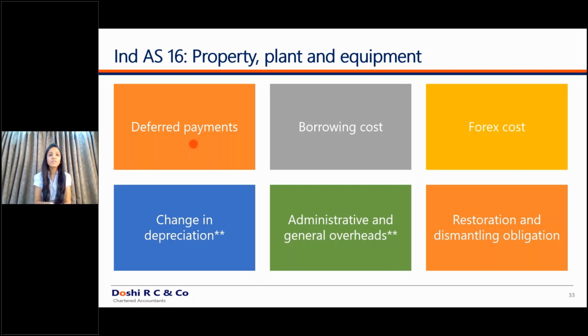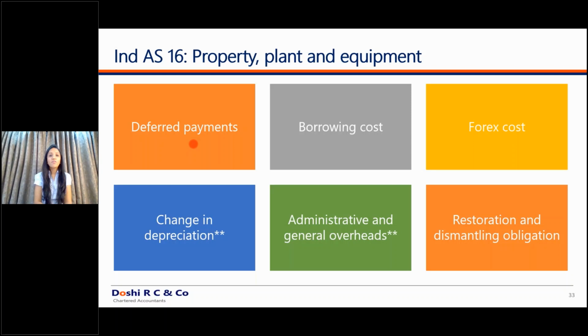In that case, you will have to discount that 100 crores to present value by the 2 years difference. For example, that value comes up to 80 crores and you will capitalize that amount at 80 crores. So your property, plant and equipment will appear at 80 crores and not at 100 crores because you had deferred payment terms, an extended credit period as compared to a normal credit period. So you will discount the asset and then capitalize it.